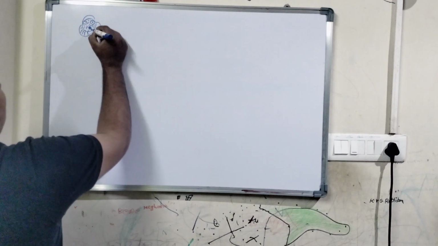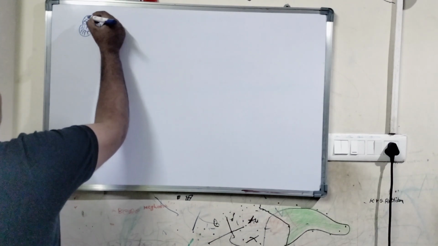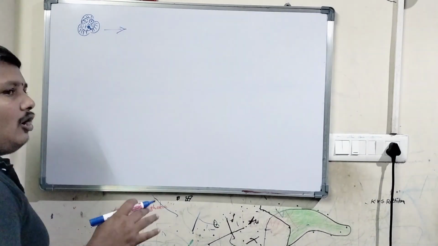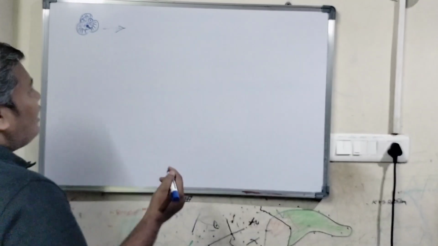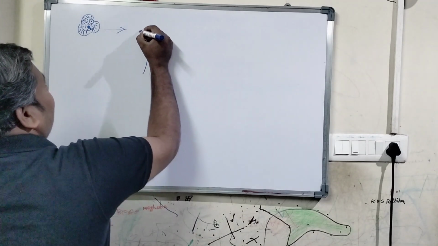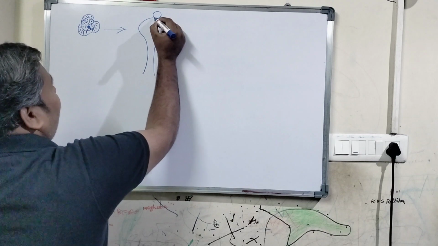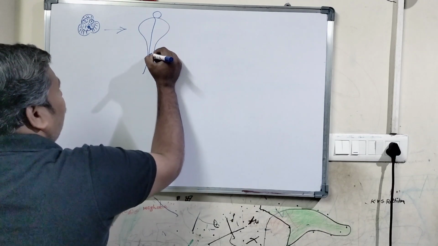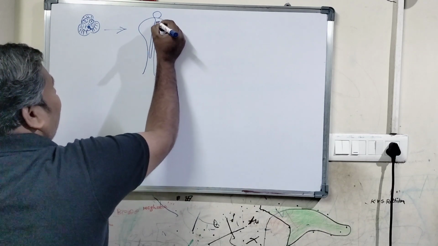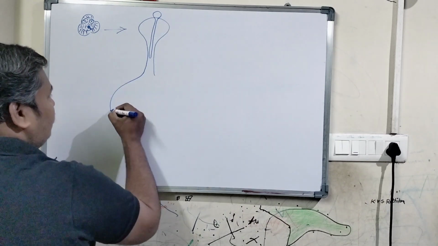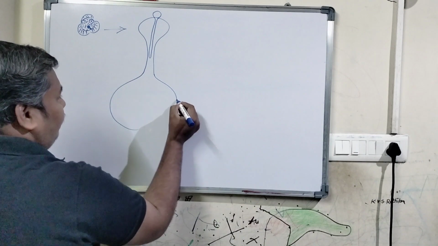Most preferably we can say the pollen grains are present in two-cell condition, so I would like to explain in that way. Once the pollen grains fall onto the stigma, they start germination there. After germination, the pollen tube continuously develops and finally reaches the ovary.